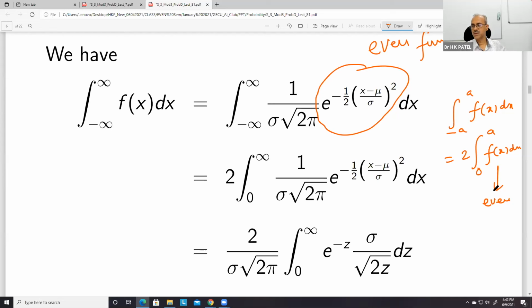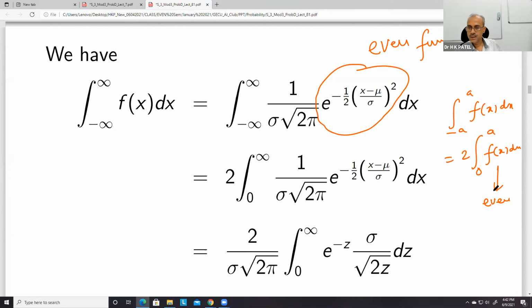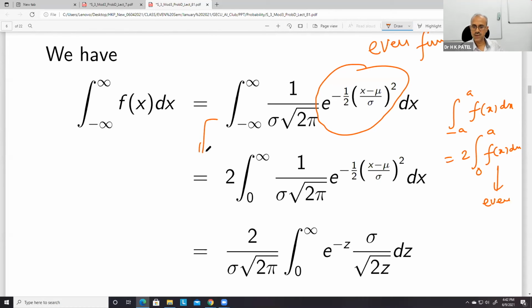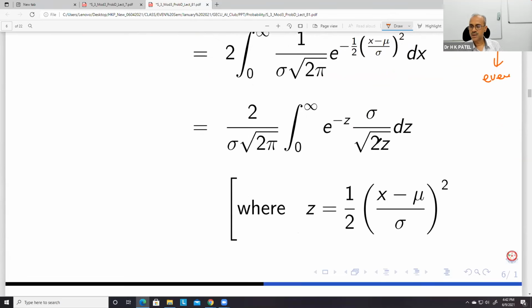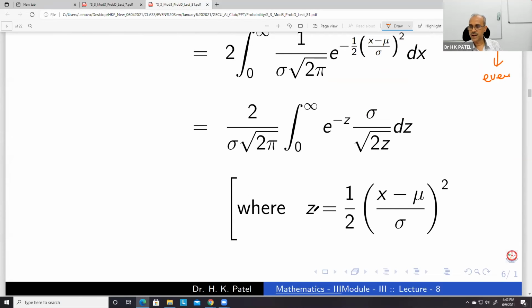So if f(x) is even, this becomes 2 times 0 to a. So this property is used here actually, and therefore it is 2 times 0 to infinity. And then some substitution is applied here. We have put 1 by 2 times (x minus mu upon sigma) whole square equals z. So if you apply this substitution here, then this integral is reduced to this.